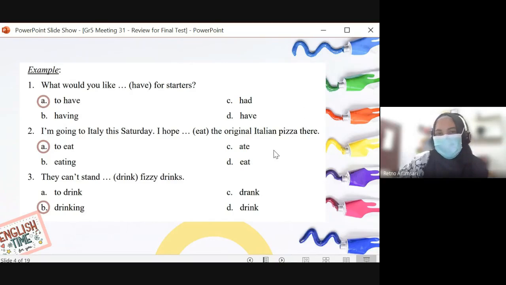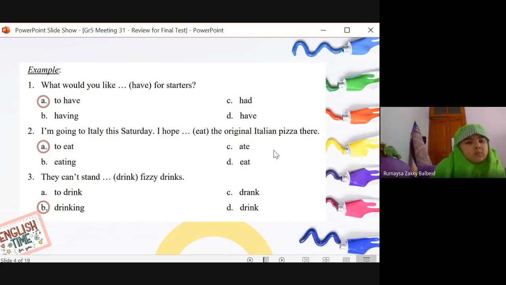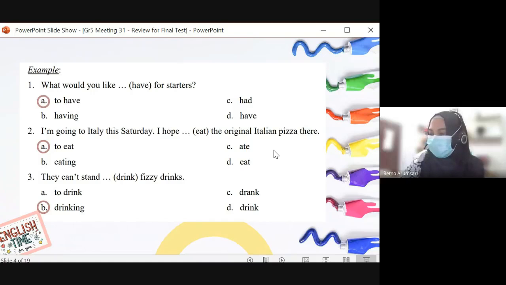Any questions about this? You have to memorize. If you are expressing what you want to do, you use to plus infinitive. If you are expressing what you like doing, you use verb ing: eating, drinking, having, trying, like that.